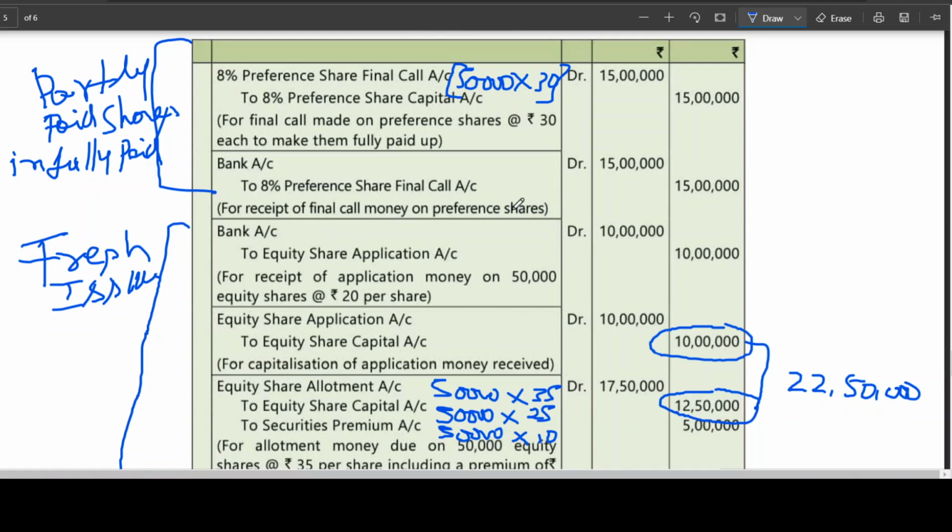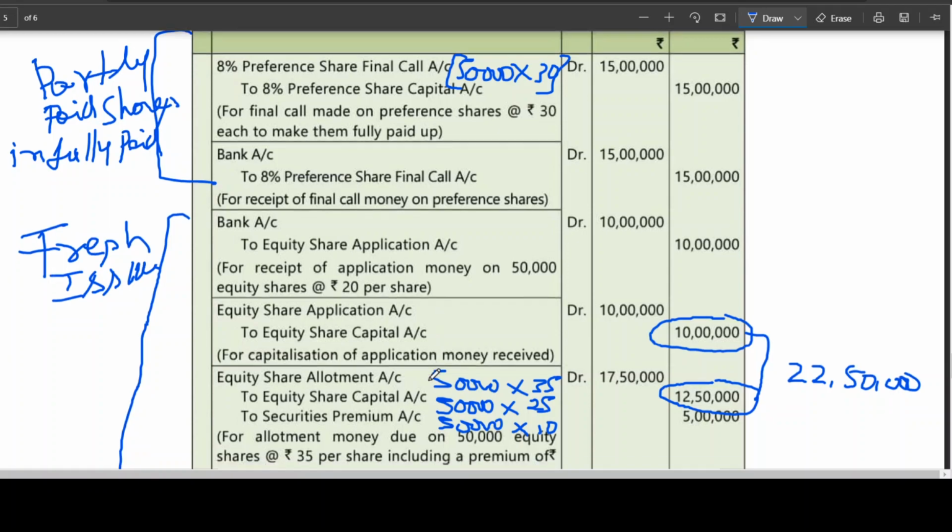We have assumed the call has been made. This I have already given in the notes. Then you went for new shares. I think we are having the amount collected in installments. One is with application, 20 rupees, allotment 35 rupees including premium. Bank account debit to equity share application, to equity share capital.